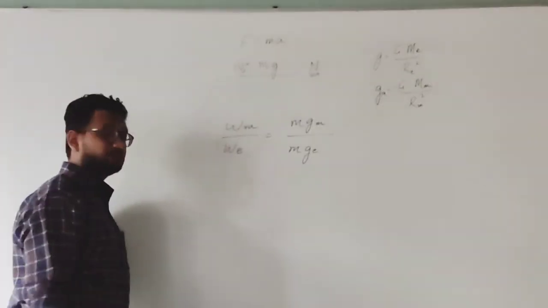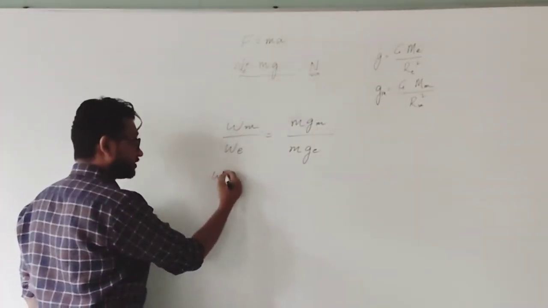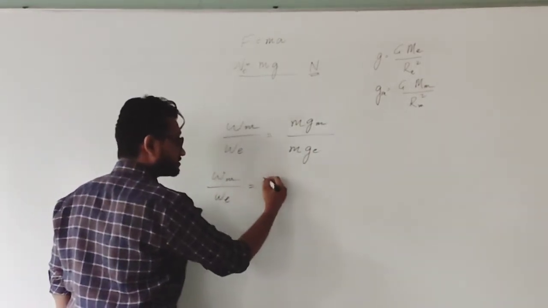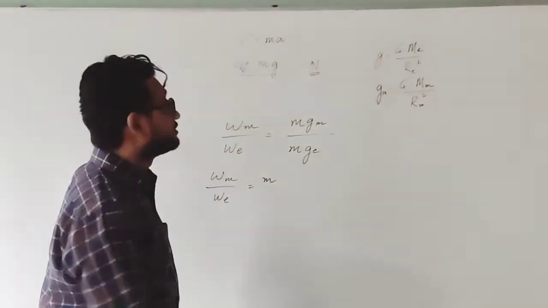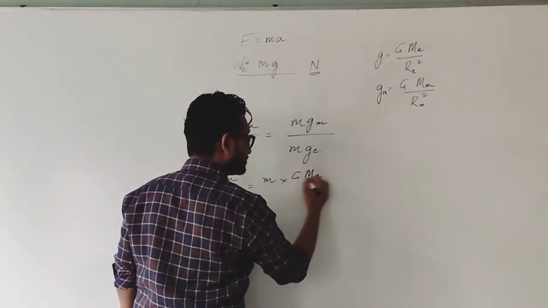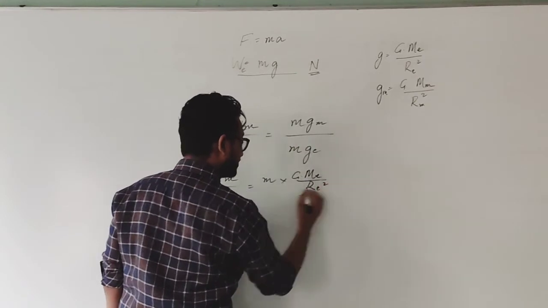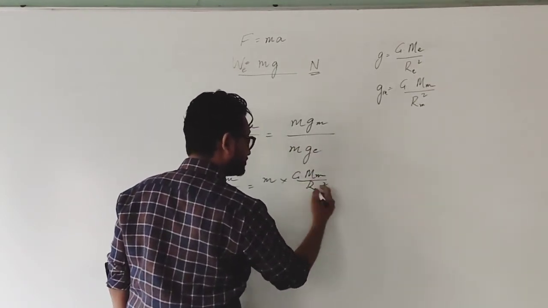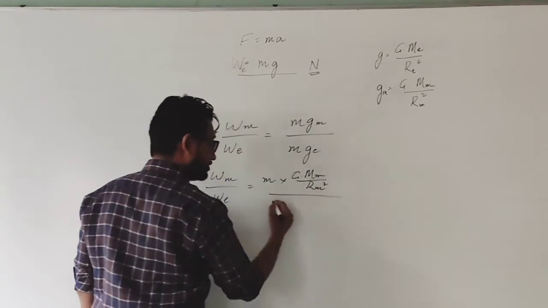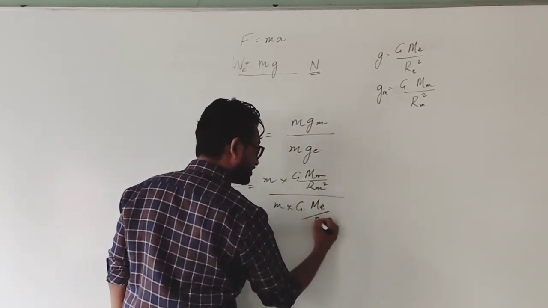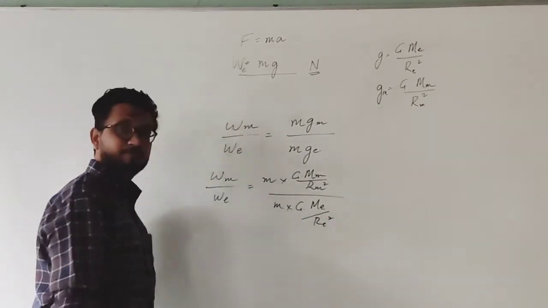Substituting these values, weight on Moon upon weight on Earth is equal to mass into the values that we have written, that is G into mass of Moon upon radius of Moon square, upon mass into gravitational constant into mass of Earth upon radius of Earth square.